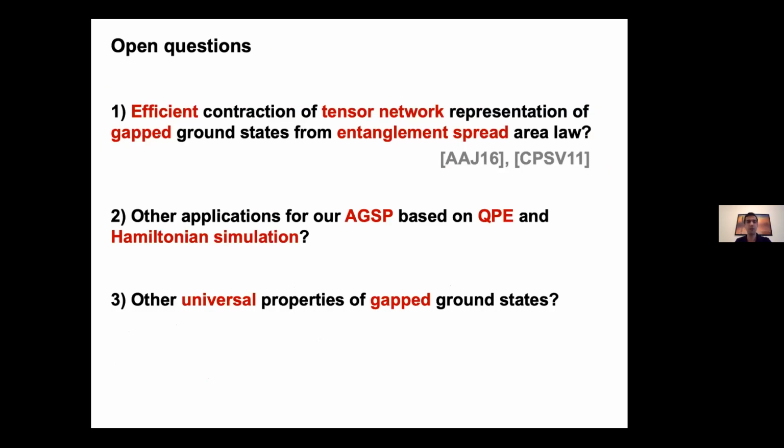Okay, so I'm almost done. Here are some open questions left by our work. The first is to see if there are any algorithmic implications for our entanglement spread area law, especially when thinking about contracting tensor networks. There are indications of this in previous works, like work by Itai Arad, Anurag Anshu, Rahul Jain, and Sriram Kanal. And we leave it as an open question.